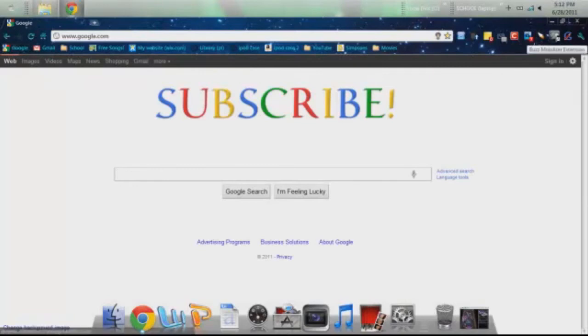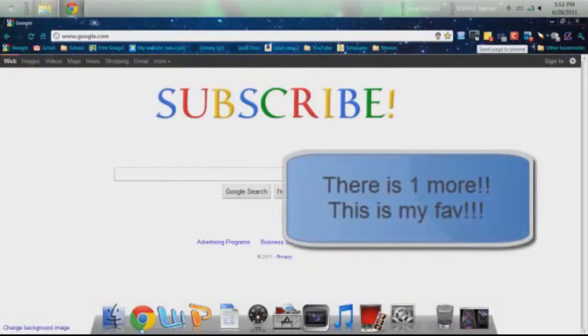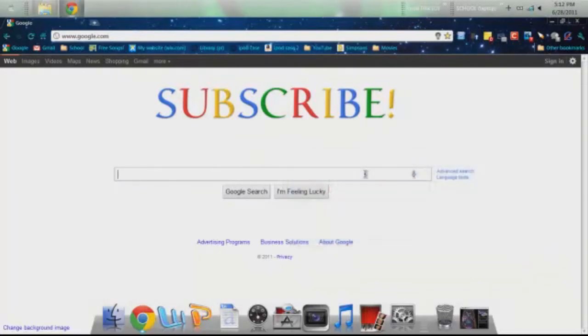Okay, I am pretty sure that's almost it. And yes, this will work for Mac OS X and PC. You just need Google Chrome. Okay, the last one is this.